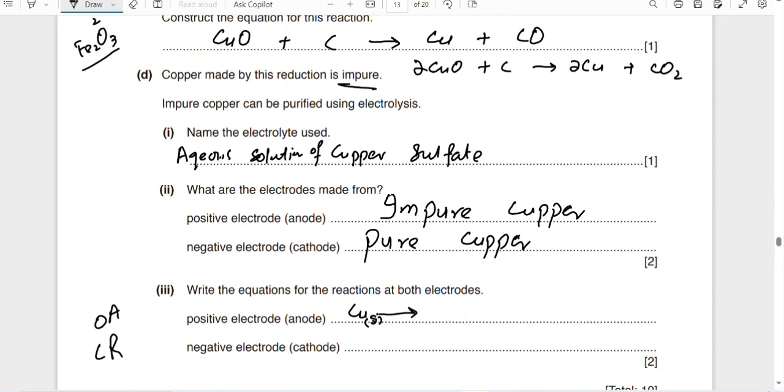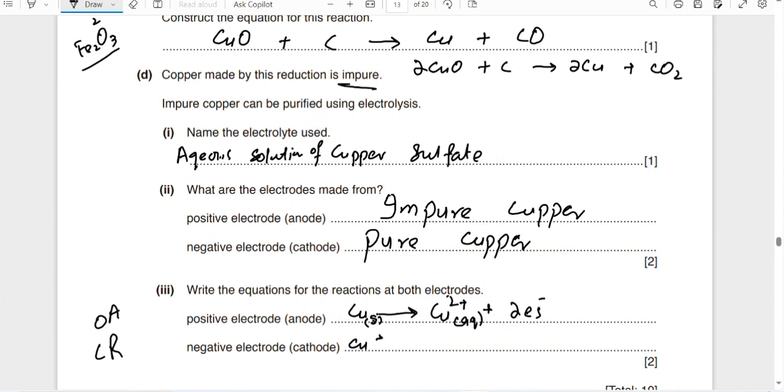So the anode is made up of impure copper. The impurity will not be oxidized. Only the copper will be oxidized, and it will become Cu2+, and 2 electrons will be lost. Cu2+ is aqueous. So this is the oxidation which has taken place on the anode.